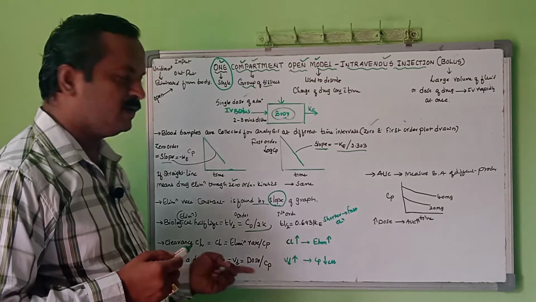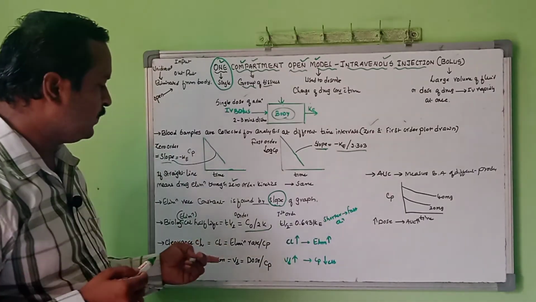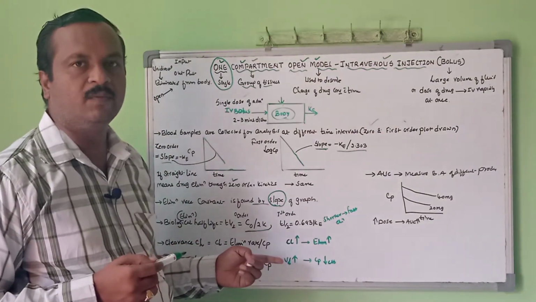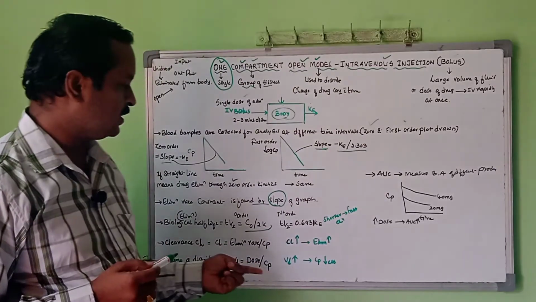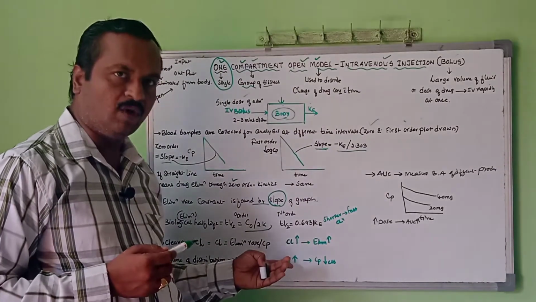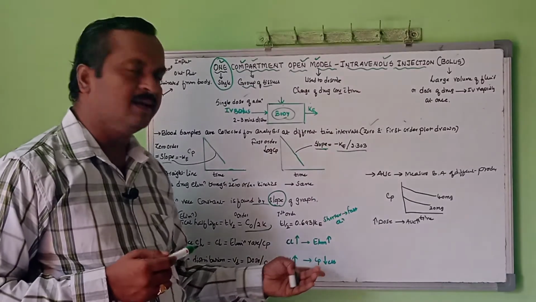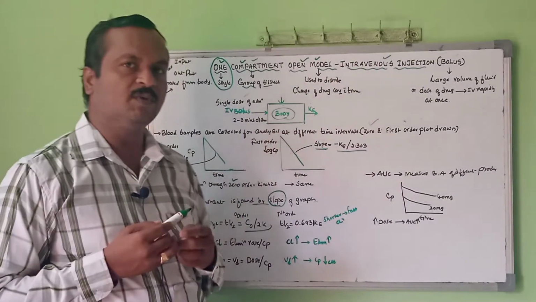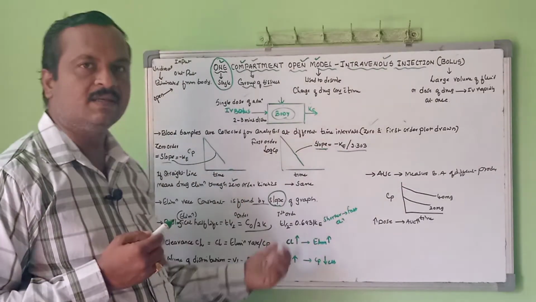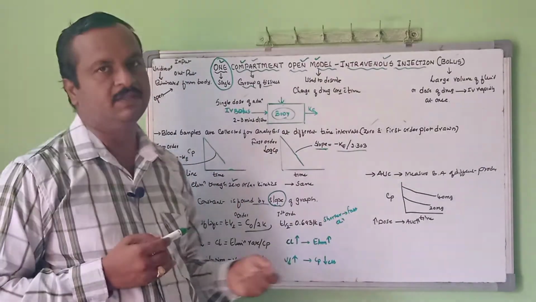Next comes the volume of distribution, that is VD. This VD can be determined by using the formula dose by the plasma concentration. So the more the volume of distribution, the lesser will be the plasma concentration. So the higher the plasma concentration of the drug, the lesser will be the volume of distribution.